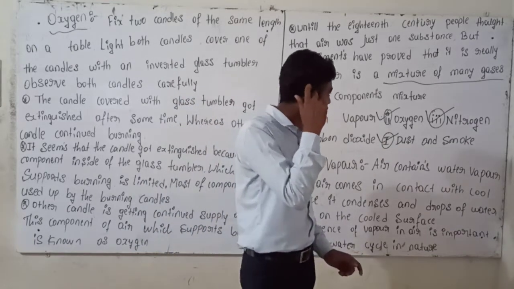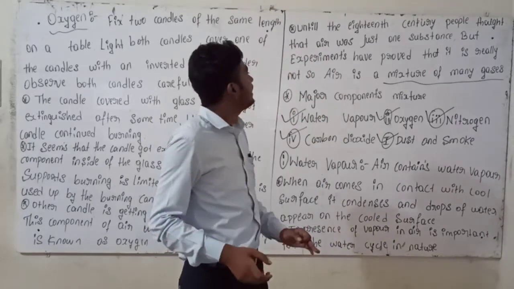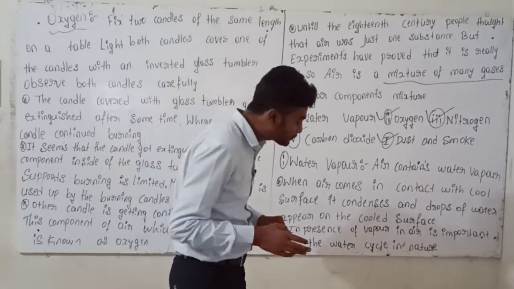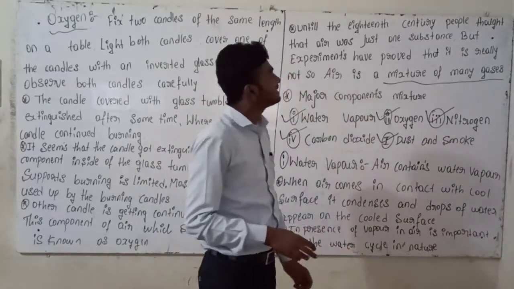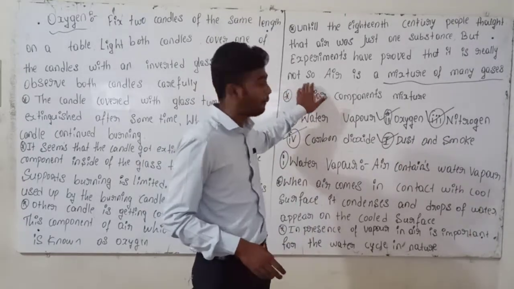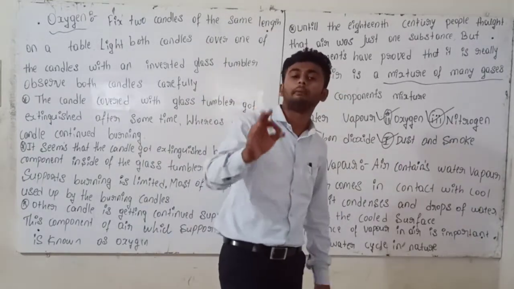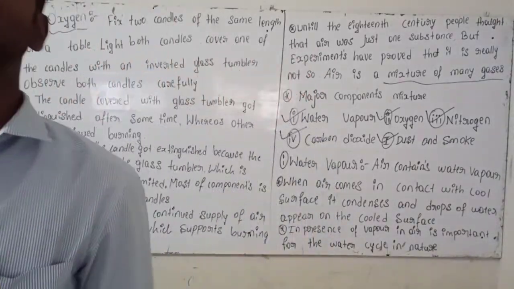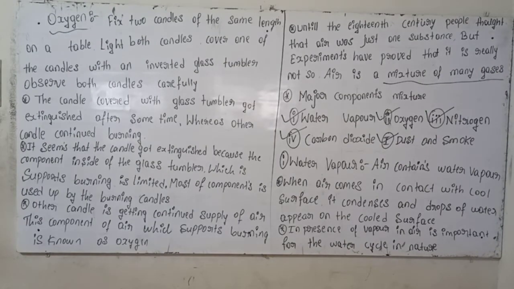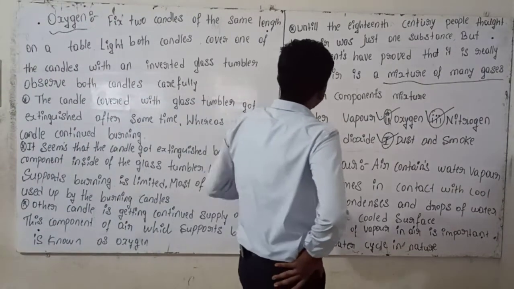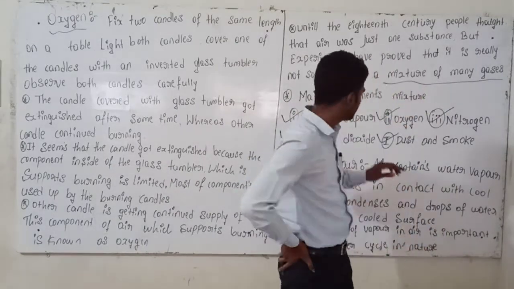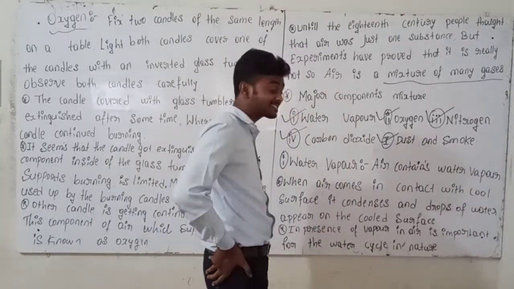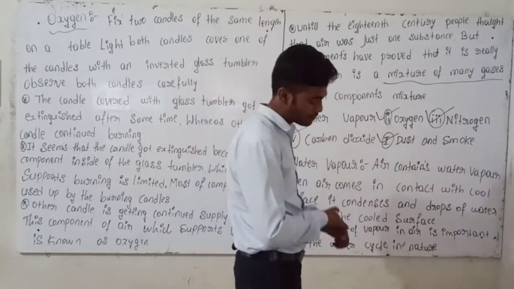See, in the 18th century, people thought air was just one substance. But experiments have proved that is really not so. Air is a mixture of many gases. What are the major components in the mixture? Water vapors, oxygen, nitrogen, carbon dioxide, and dust and smoke.